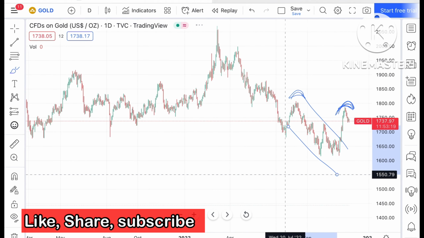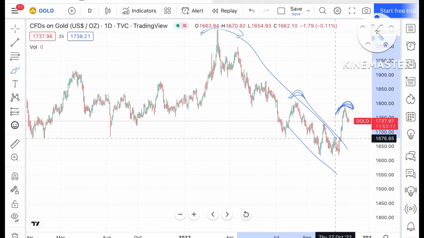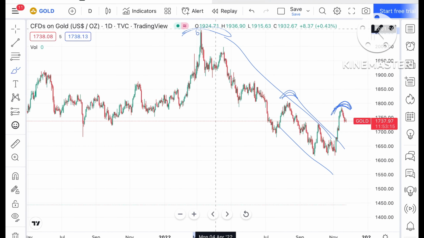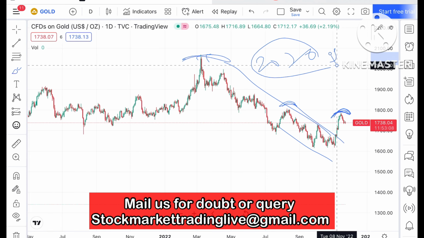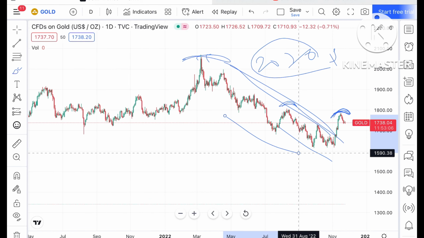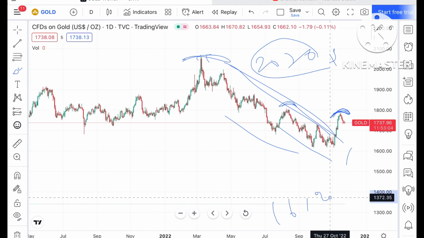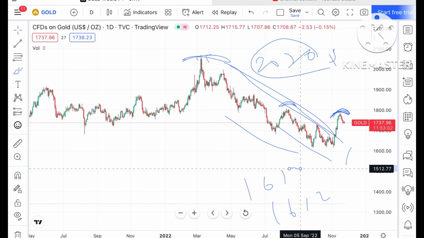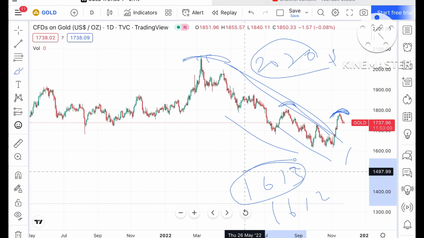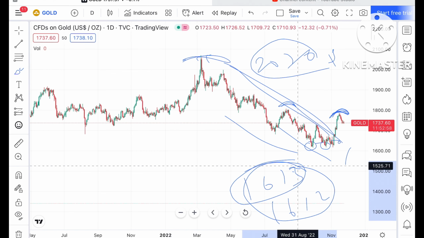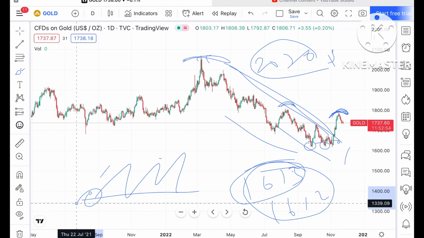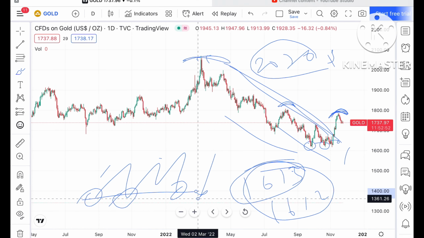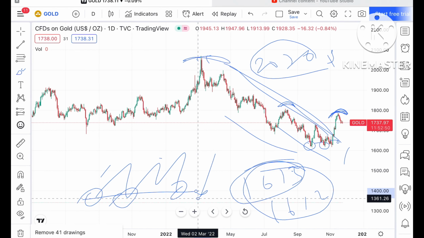If you look at the overall trend, from there the price of gold was continuously moving down. This is around $2070, and from there it is continuously moving down. It made a low of around 1612.13. These are the levels where the gold price has been tested 2-3 times. So chances will be very high, if the price doesn't sustain this level, it can move further low.